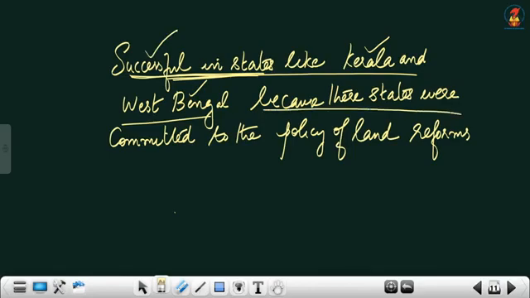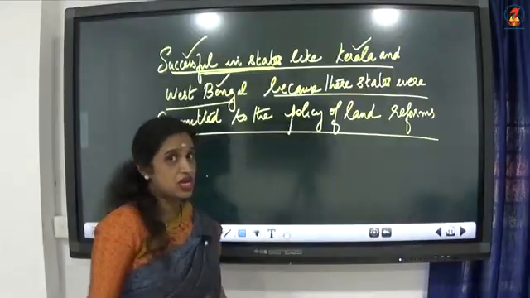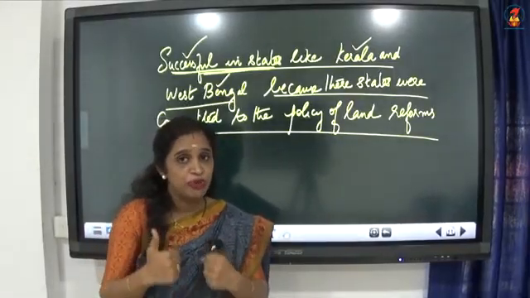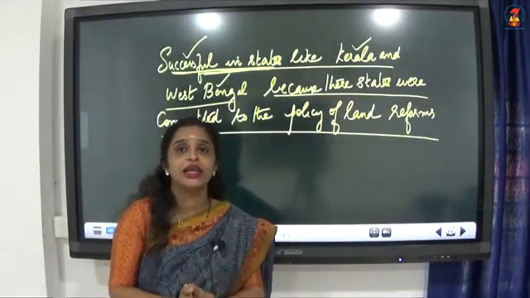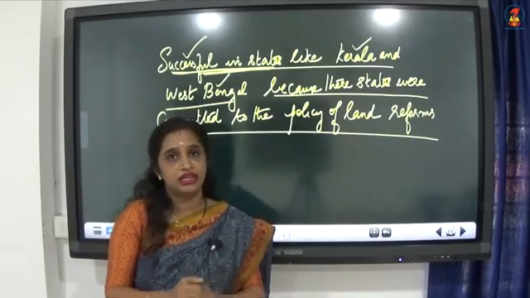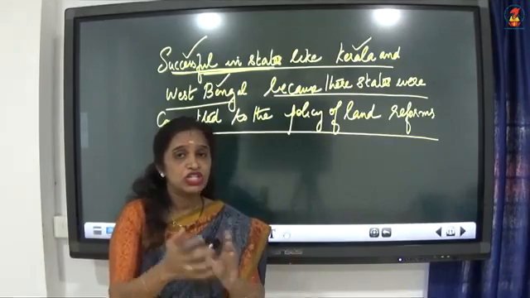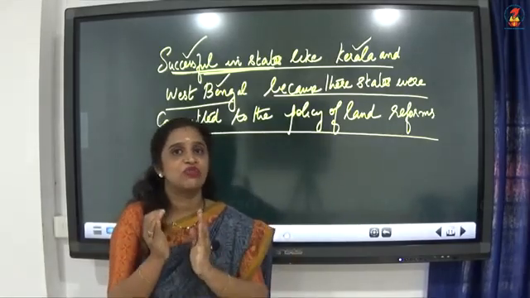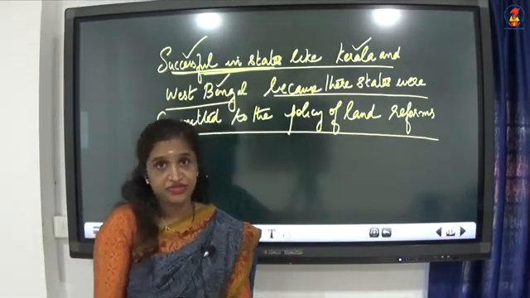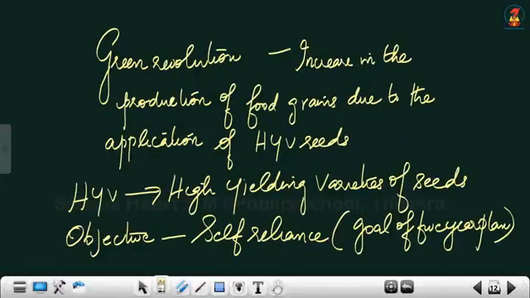Why? Because these states were committed to the policy of land reforms. There the government was very effective in bringing this policy of land ceiling and abolition of intermediaries. Therefore, in these two states, Kerala and West Bengal, the abolition of intermediaries and land ceiling was very, very effective.